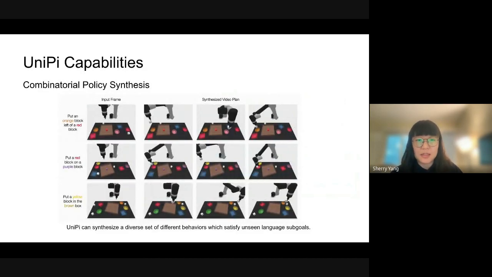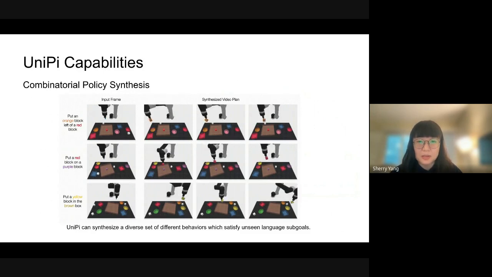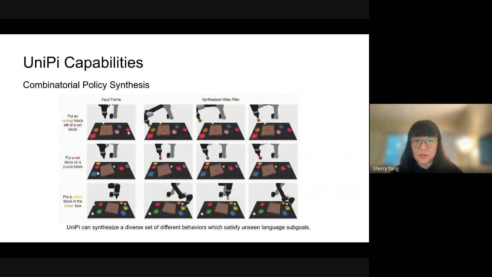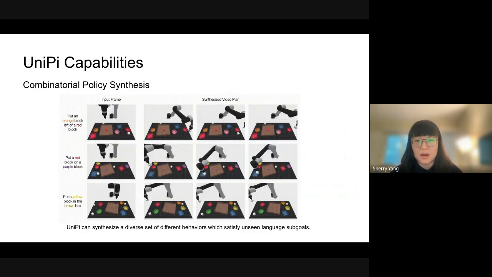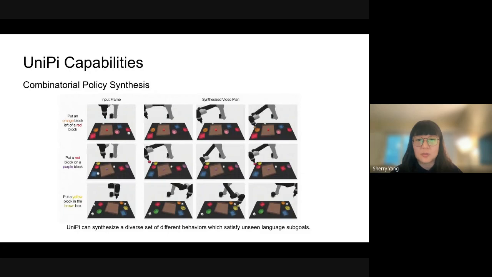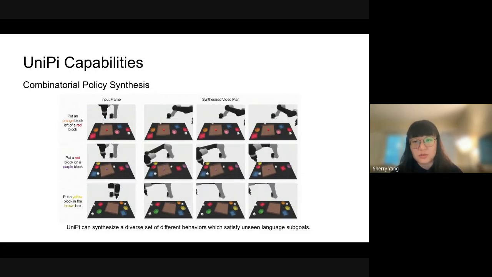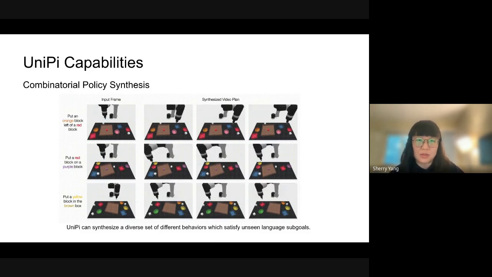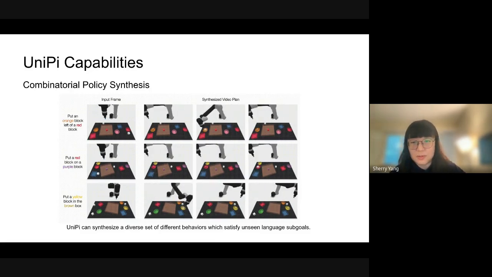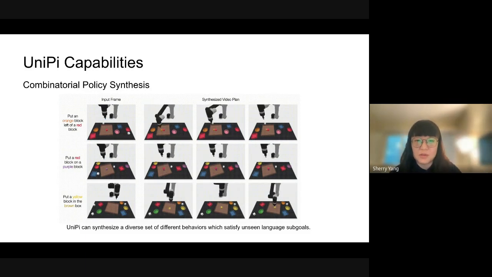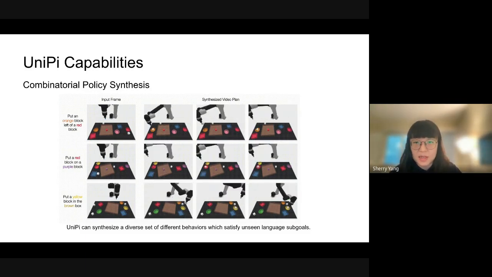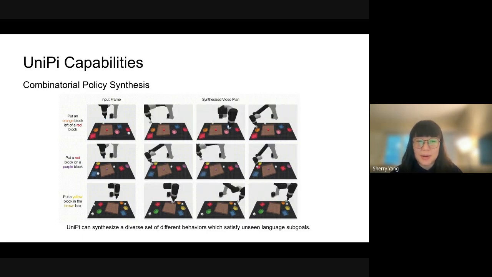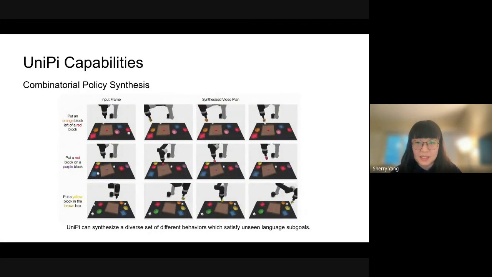To illustrate the capabilities of UniPi, we constructed a synthetic task where the language instructs the robot arm to color the blocks and then put the colored blocks in relation to some other blocks. This is considered somewhat longer horizon because the robot has to know which color to dip the original white block into before placing it next to some other block. And we see that UniPi is able to generalize to new colors and combinations of these tasks.